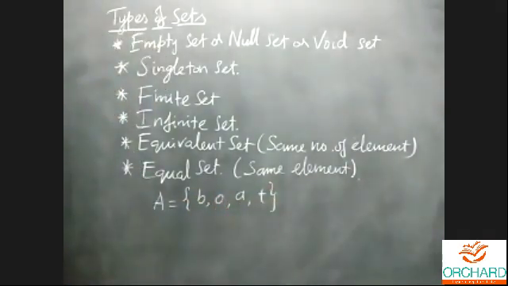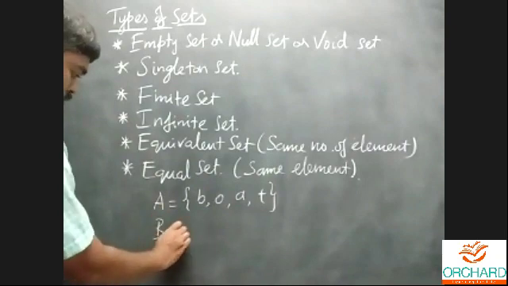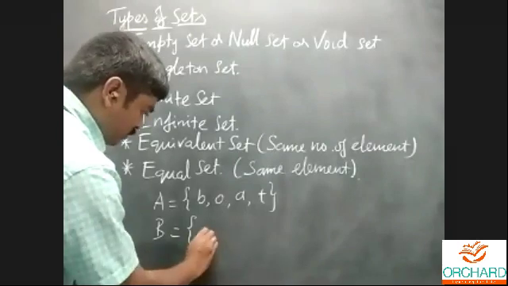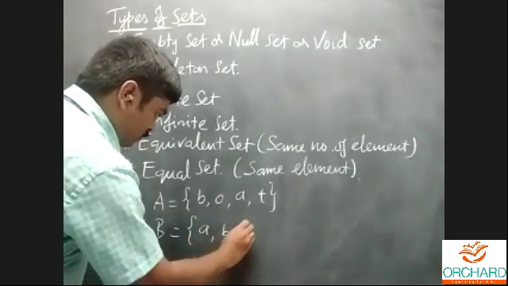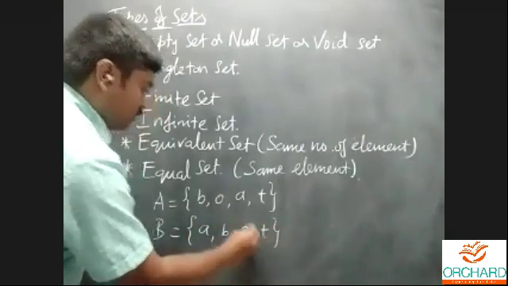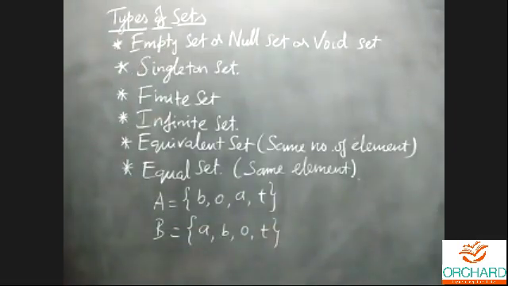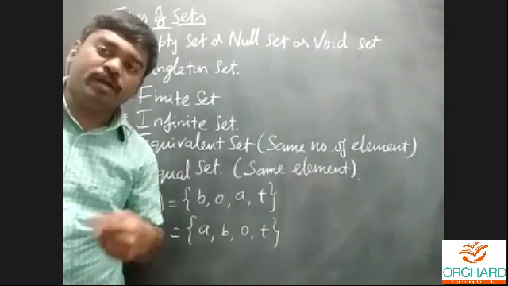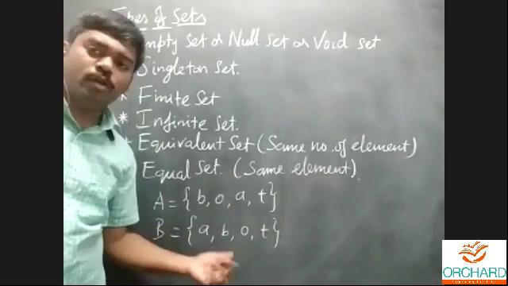Okay. Now, in order. Now we can look at both the sets. Both the sets have the same number of elements or the same elements.